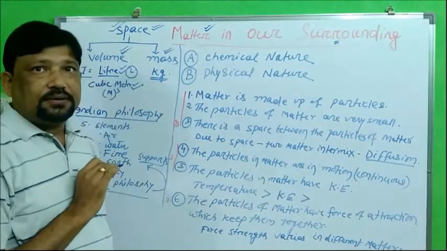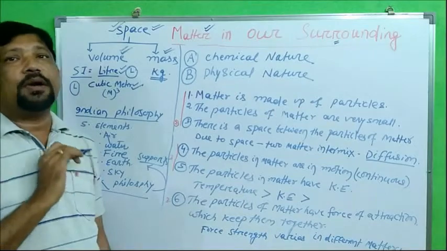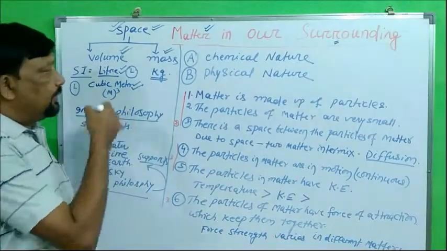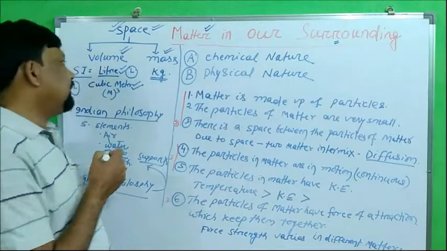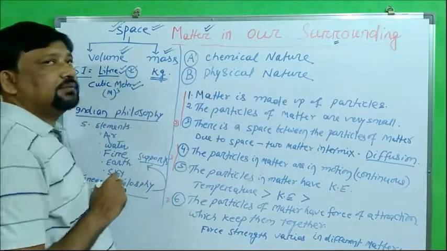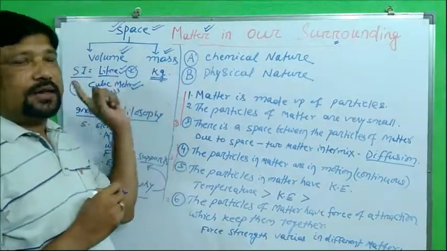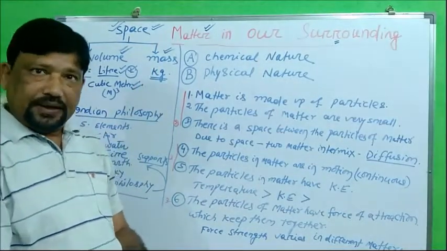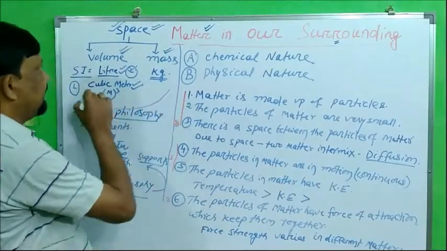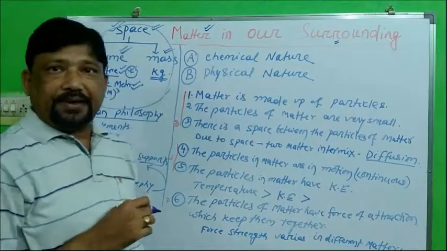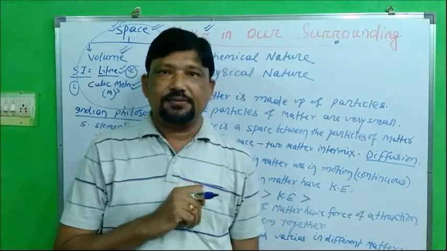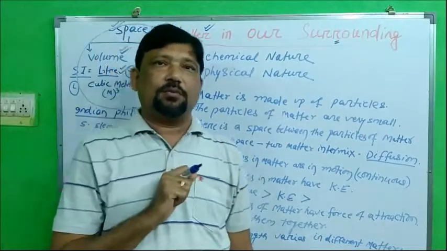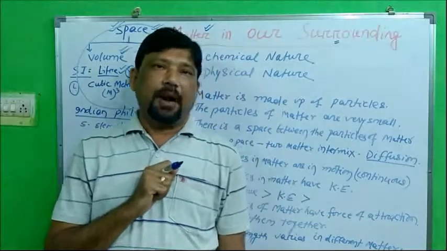If it is a solid, then you can measure the volume of the matter in cubic meter, m cube. If it is a fluid, then you can measure it in liters. While mass, in both cases, is the same, measured in kilograms. Clear? So this is the basic of matter, that it has space and it can be measured through volume as well as through mass. Clear?